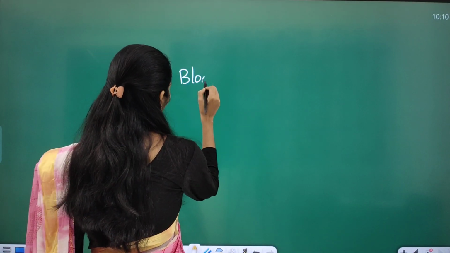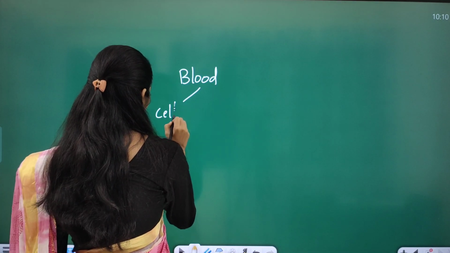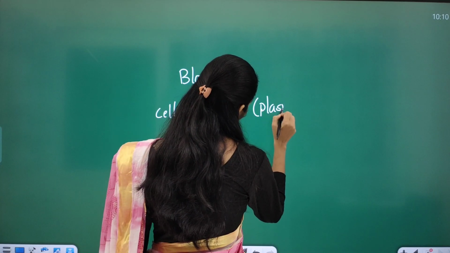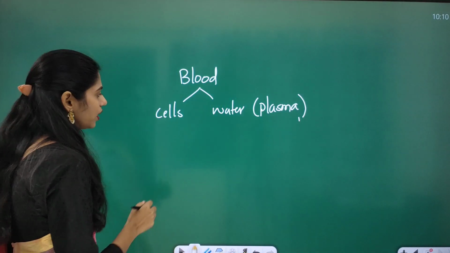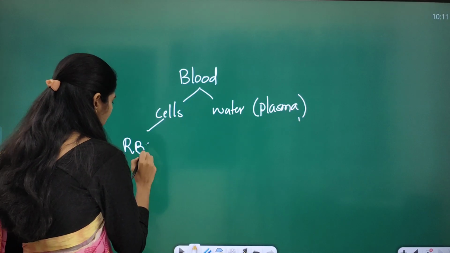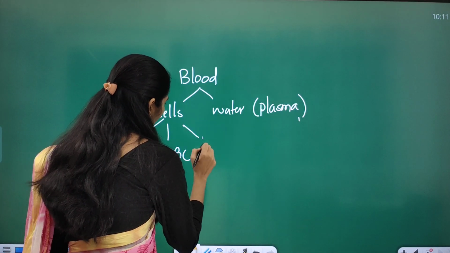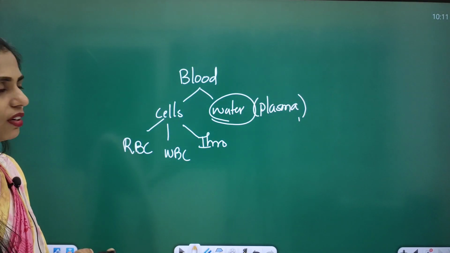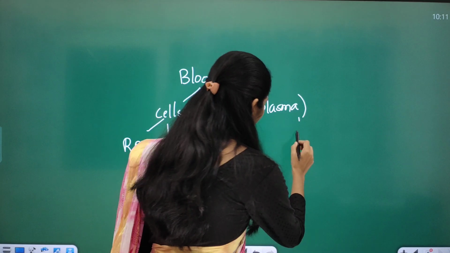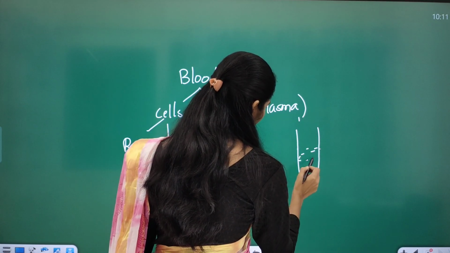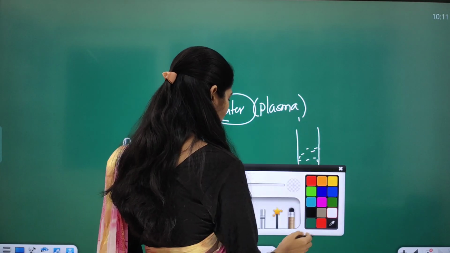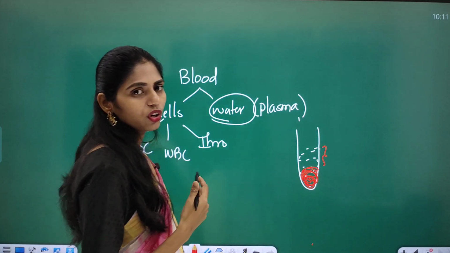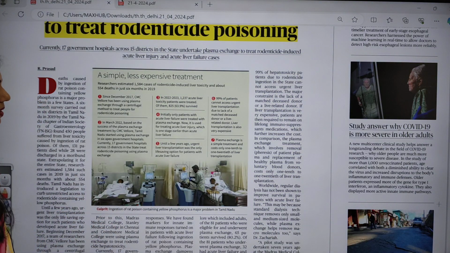In our blood we have different components, like blood cells and water. That water is called plasma. In the cells we have RBC, WBC, thrombocytes, etc. So we are using this plasma, the water that comes after clotting of blood. For example, if you take a blood sample in a test tube, after some time the blood will clot and settle down. Above it we get water. That water we are using for this treatment.